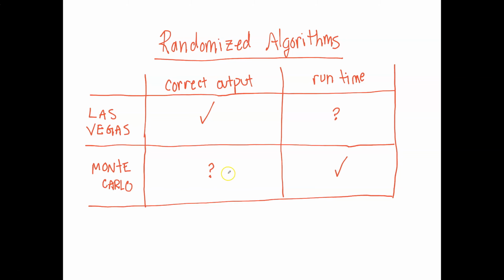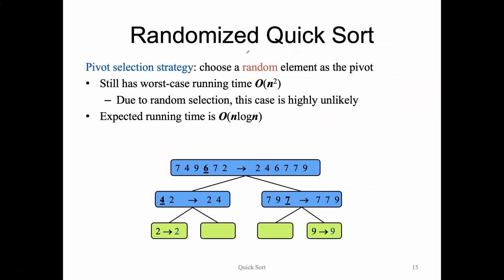Now what we're going to see today is a Las Vegas style randomized algorithm, where our randomized quicksort will guarantee that at the end we will definitely have a sorted list. There is no question about that. But we gamble a little bit with the running time. Rather than deterministically picking some pivot, we're going to randomly select some pivot. Our randomized quicksort will randomly choose some element as our pivot, at least pseudo-randomly.